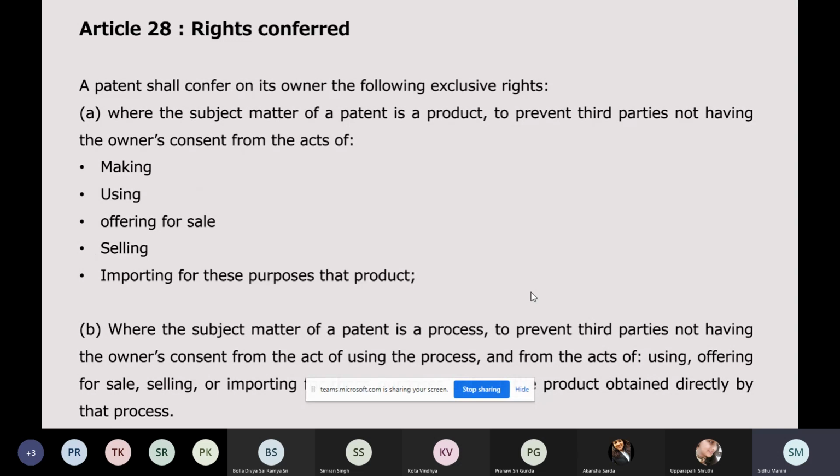Now, is patentability criteria clear? Article 27. Is there any doubt till now? Please ask me right now, please.